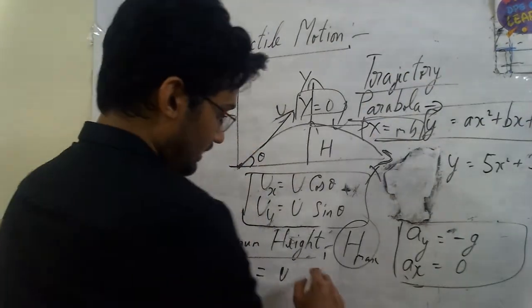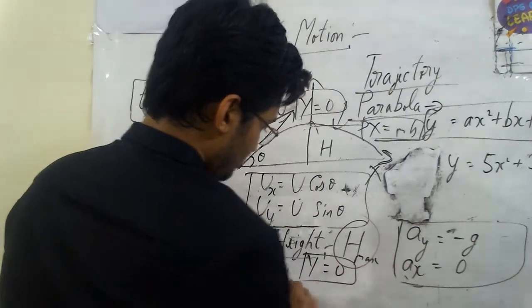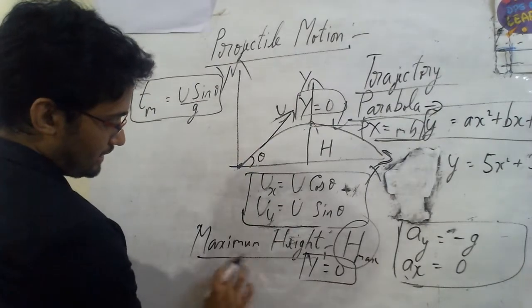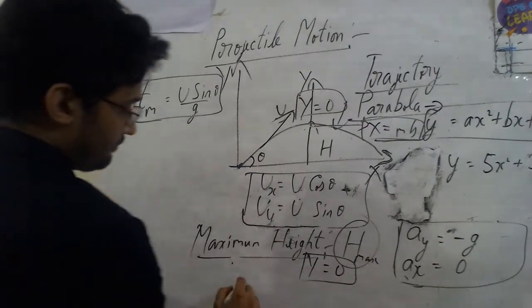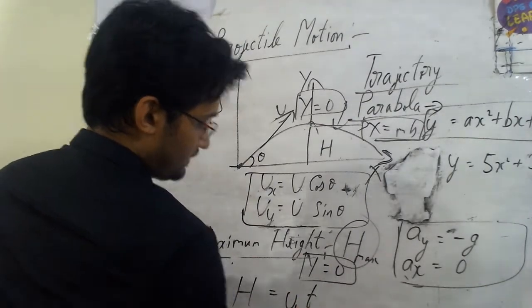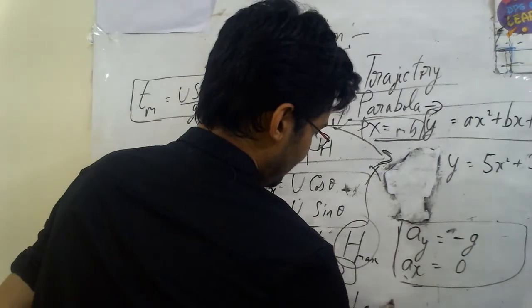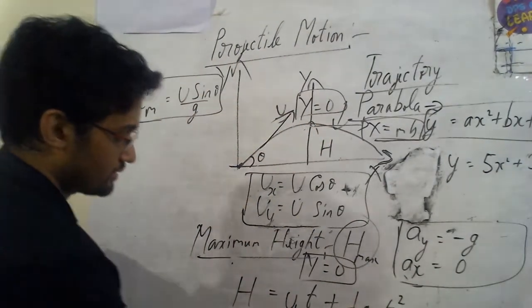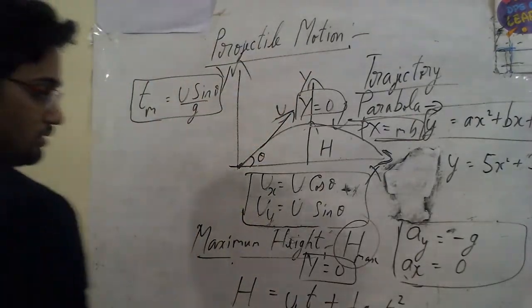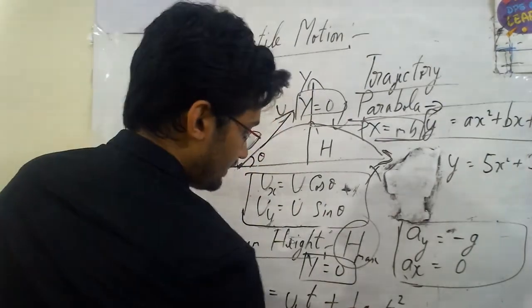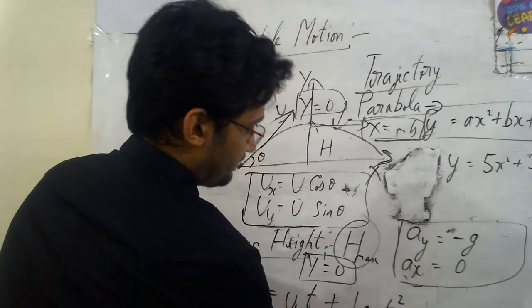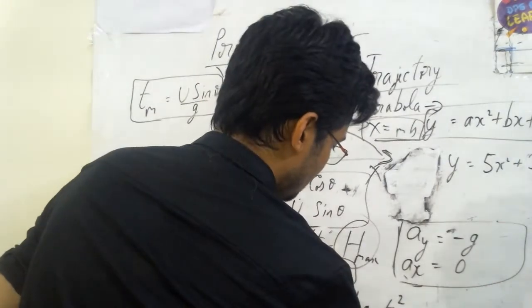The maximum height is written in the y coordinate, so I can have h equals u_y t plus half a_y t square. Now this is u sine theta into t, then this is minus half into a_y. Instead of a_y, what do we keep? We keep g, because we know it's gravity. g t square.